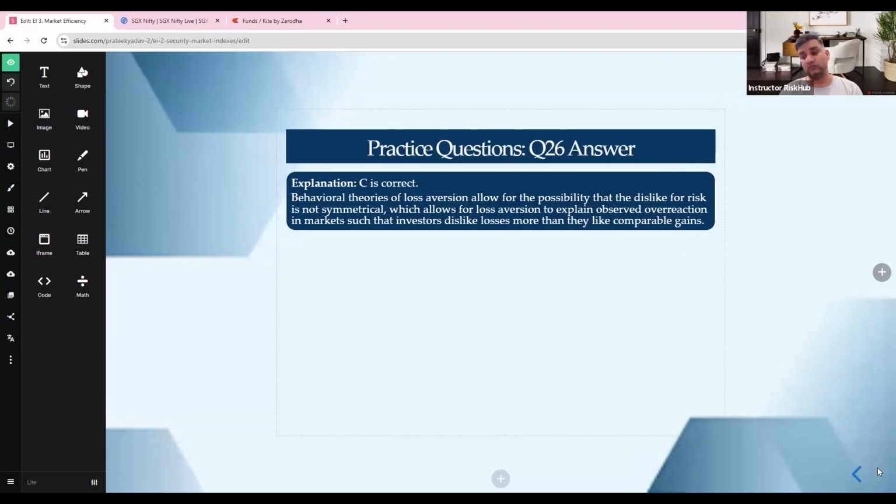Go back, revise it, solve the questions. We have done it, and you have to go back and do it. There are 26 questions, practice them, but it's not a very difficult chapter. There are a few points you have to remember, like the 3 forms of inefficiency, but otherwise it's a cool chapter. You can do it very fast and finish it.